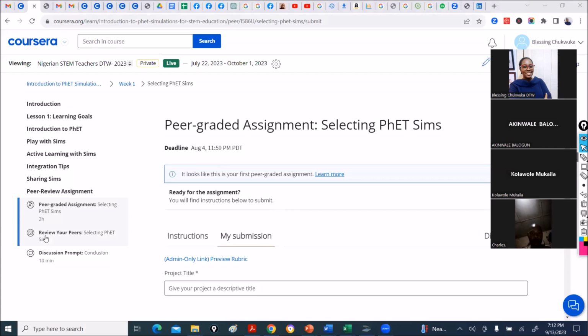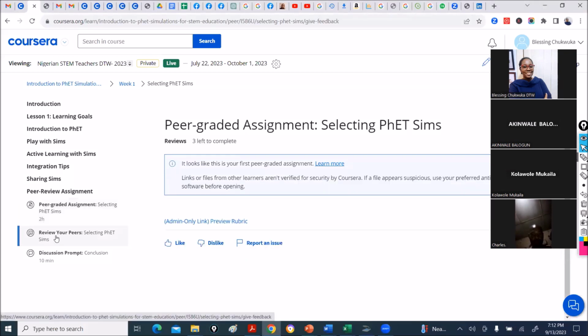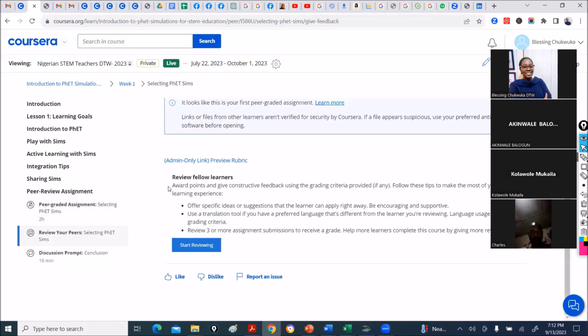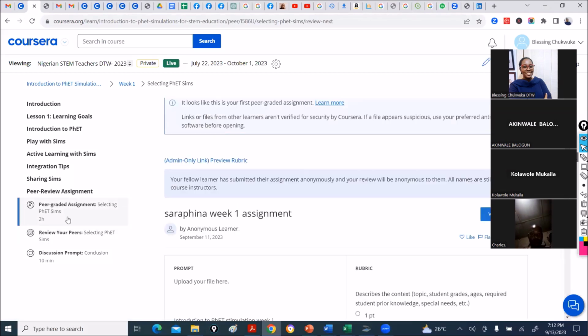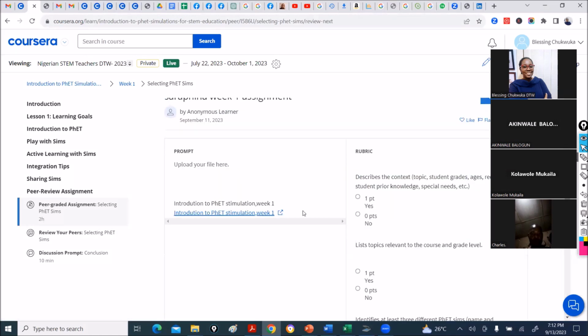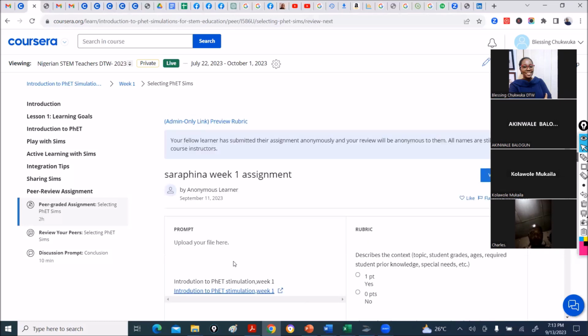Now, after you are done, you have to review your peers. Say at what points and give constructive feedback. You have to review other people. You click start reviewing. It's very important. Peer grading and reviewing your peers. So this is where you now use this. You must have had your own file here.